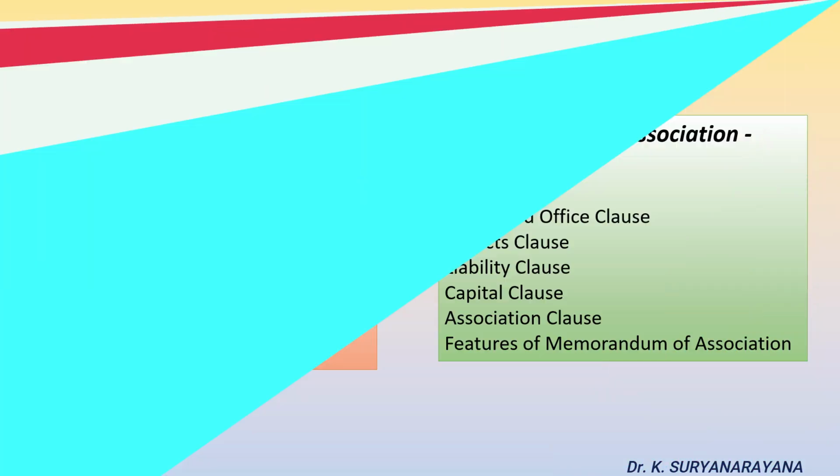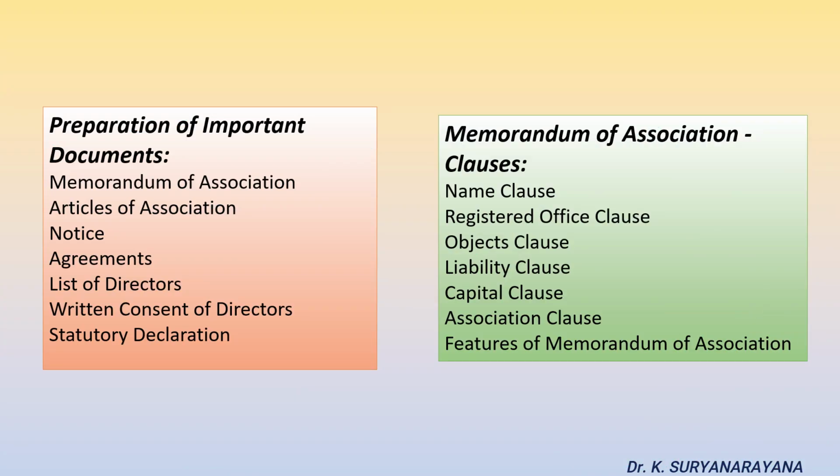Now let us discuss the various documents to be filed at various stages of incorporation of a joint stock company. The promoters should file the following documents with the registrar of companies: memorandum of association, articles of association, notice, agreements, list of directors, written consent of directors, and statutory declaration.